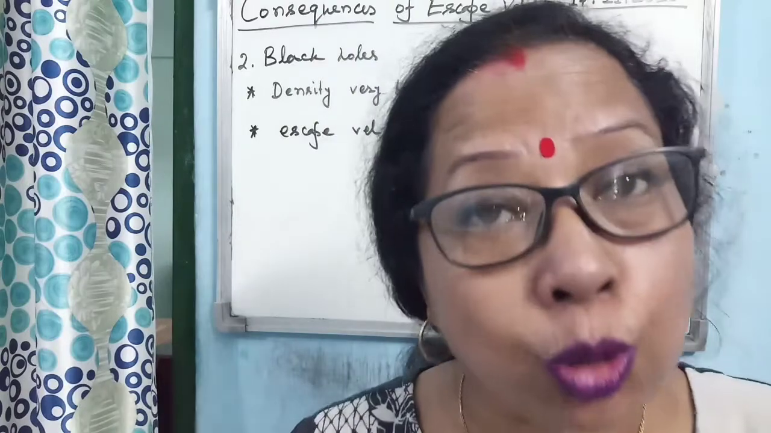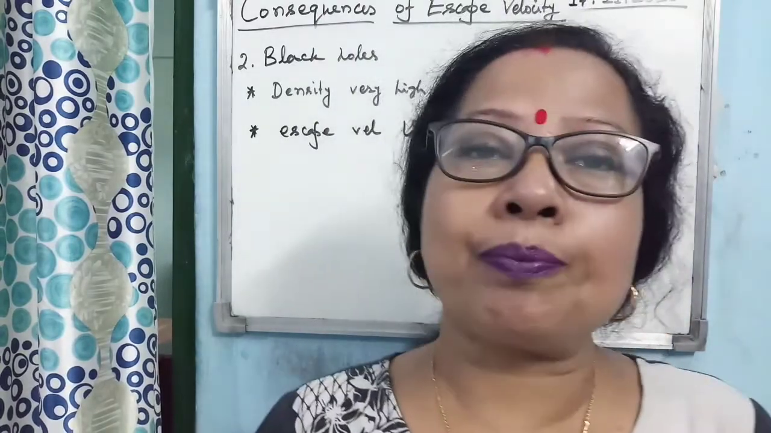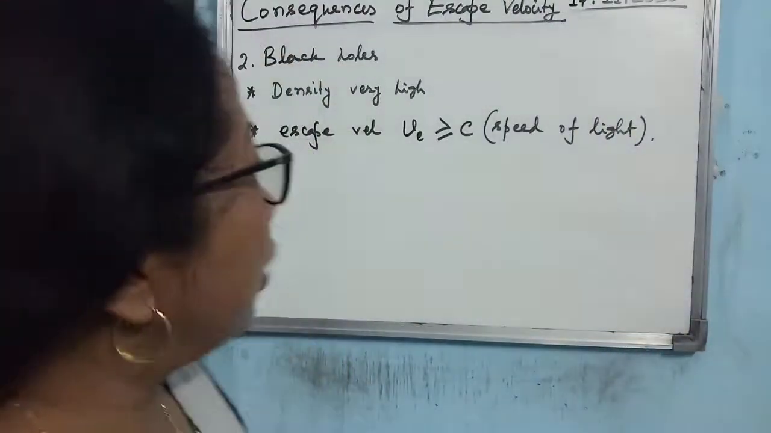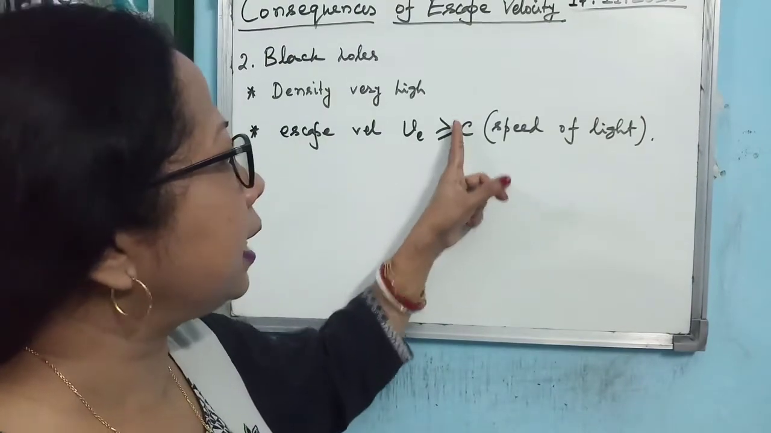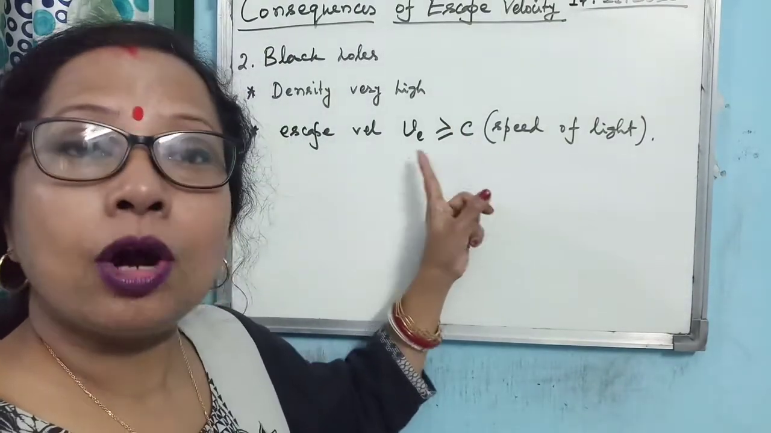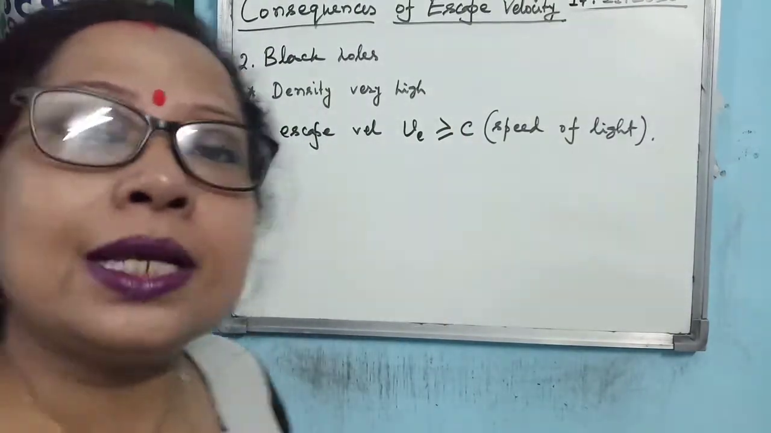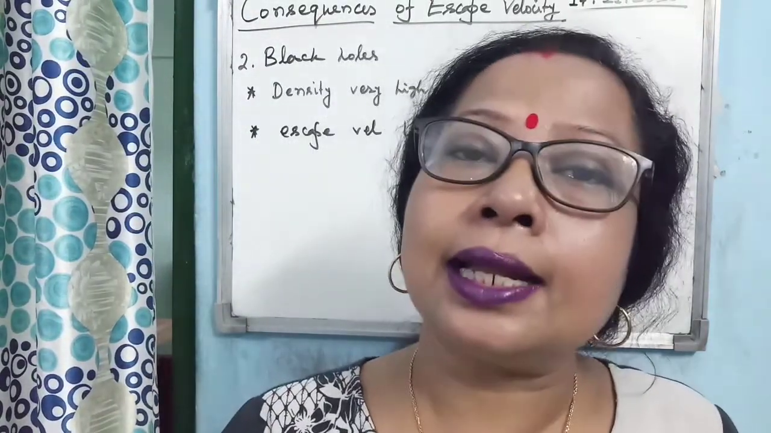It is an object, and the density of the object is so high that the escape velocity for this kind of object is either greater than the speed of light or equal to the speed of light. So when light falls on the body, the light cannot escape from it. Light cannot go out from it. So what you are seeing is that it is dark. So that's why it is termed as black hole.